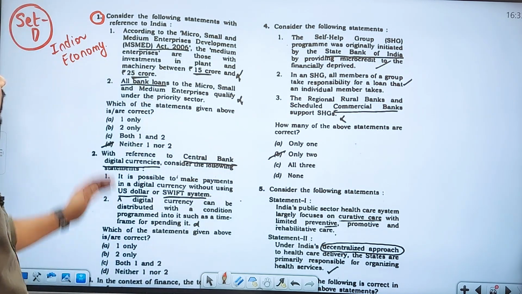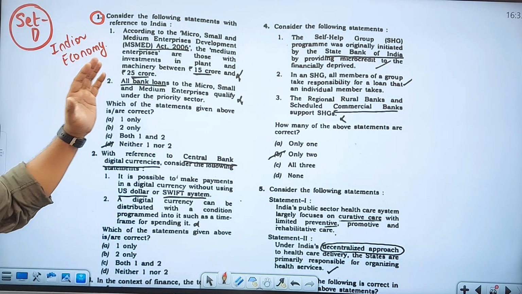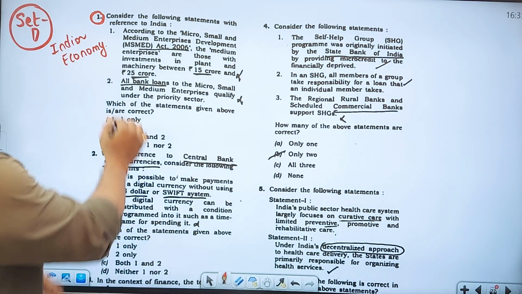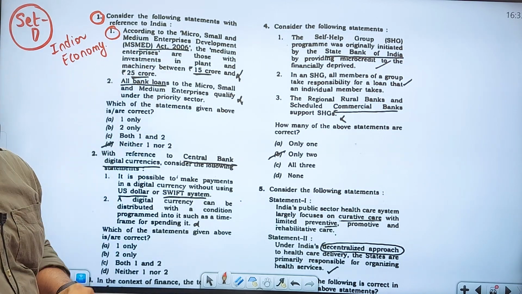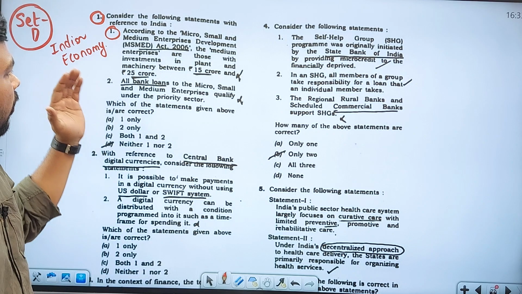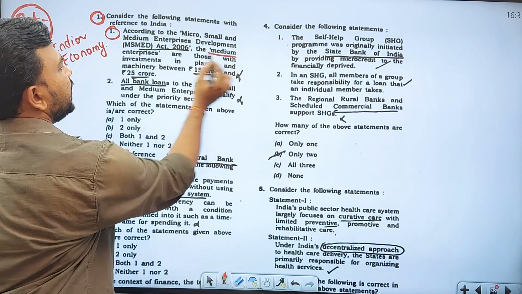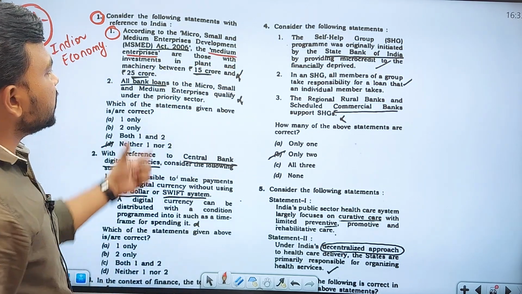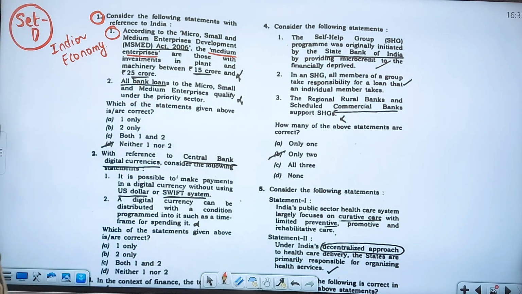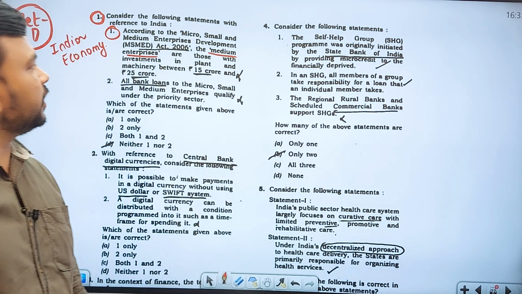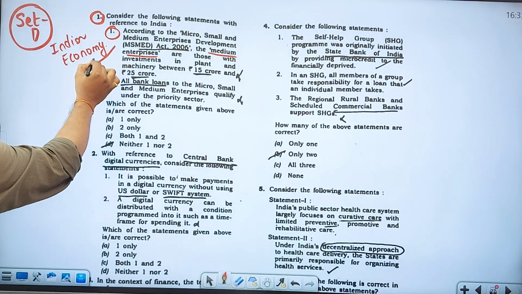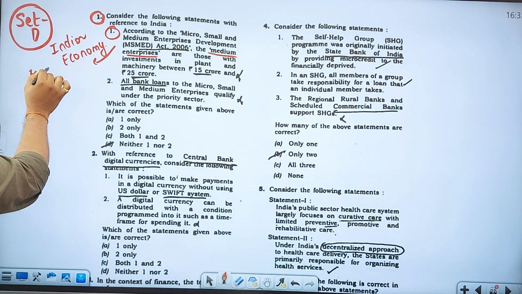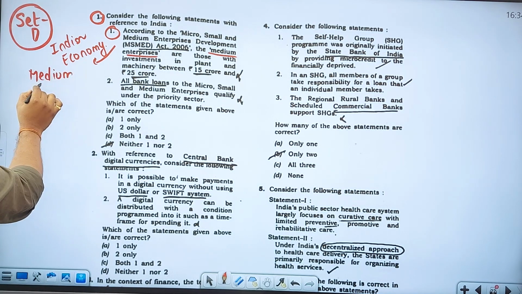Consider the following statements with reference to India. The first statement: according to the Micro, Small and Medium Enterprises Development Act 2006, medium enterprises are those with investments in plant and machinery between 15 crore and 25 crore. Basically he is asking for the definition of a medium enterprise.